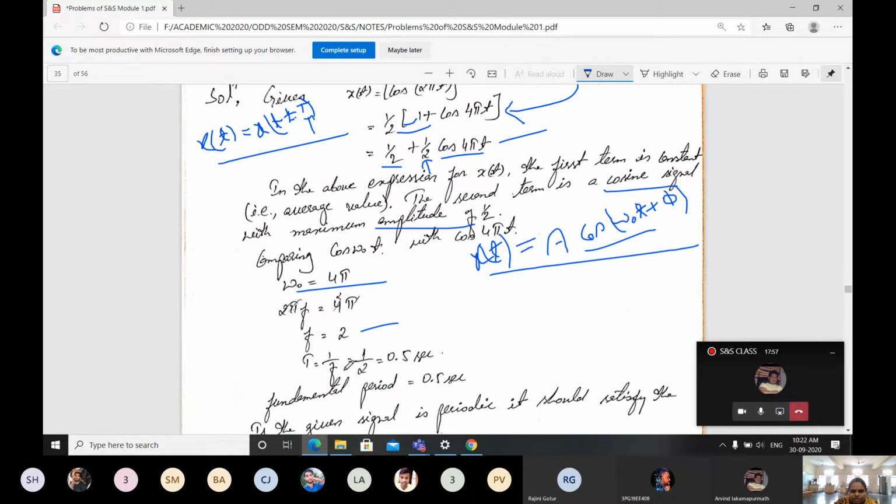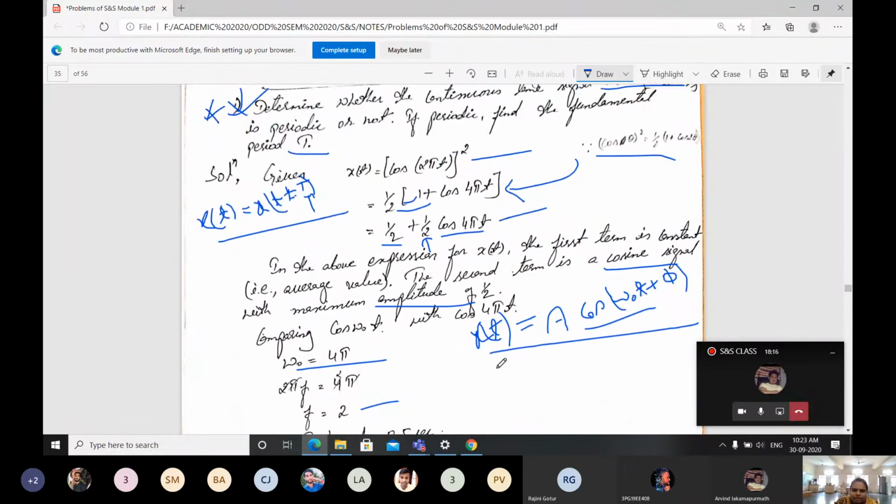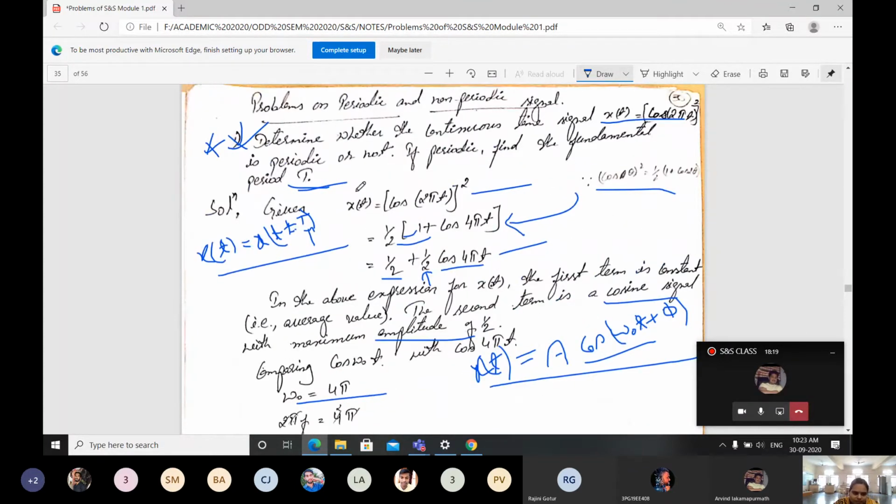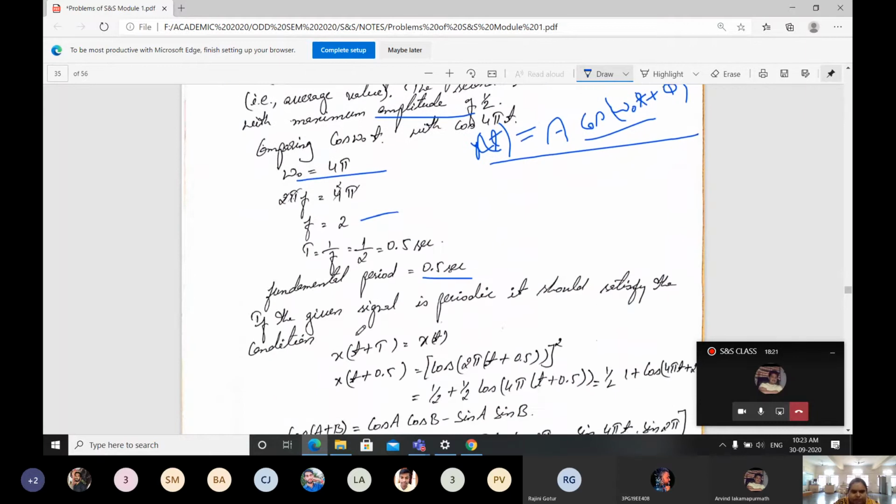If I get the frequency, it is easy to find the time period: capital T = 1/f = 1/2 = 0.5 seconds. So the fundamental period is 0.5 seconds. In this example, we first calculated T only.